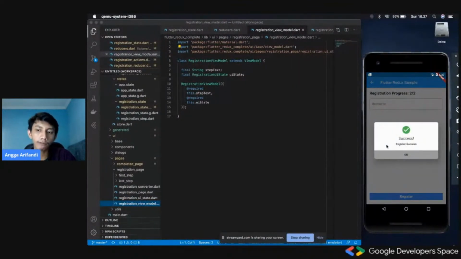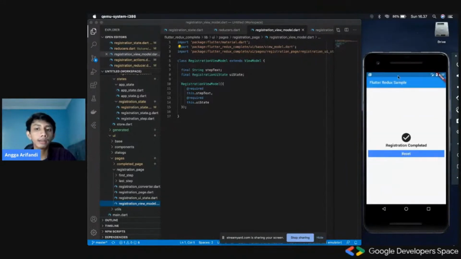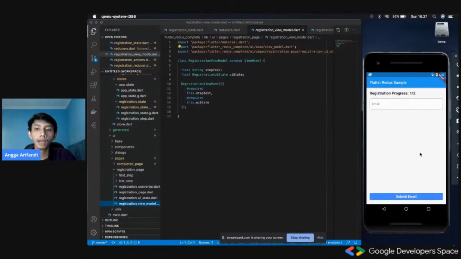It will have one destination, and then this success dialog right here will also have its own navigation destination, and we click OK, and then this also will have its own destination. So it's probably something like an enum or something, but we'll have a definition of how this destination would be rendered inside the application.